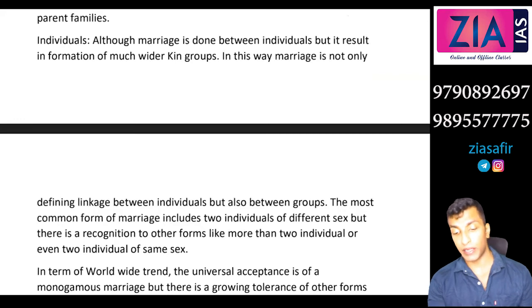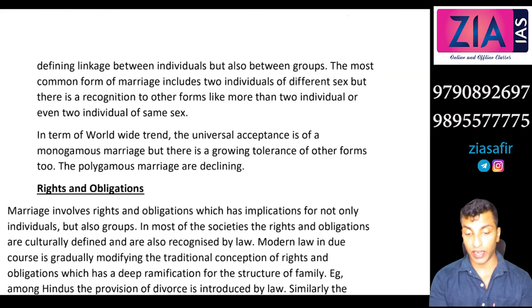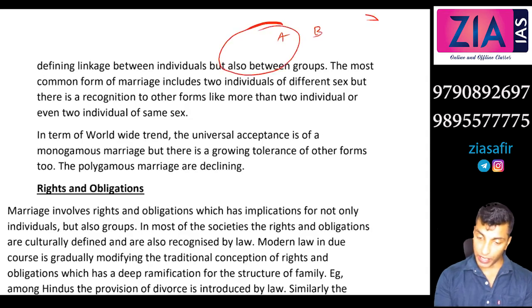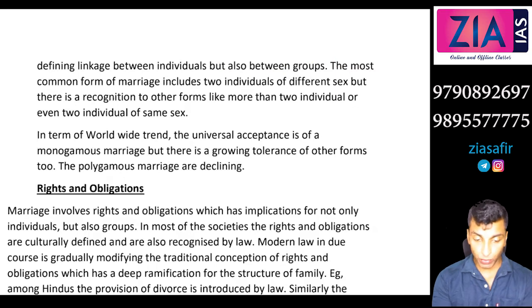Although marriage is done between individuals, it results in the formation of much wider kin groups. In this way, marriage is not only defining linkage between individuals, but also between groups, right? So marriage between A and B, but A's entire family and B's family are now getting connected. The most common form of marriage includes two individuals of different sex.